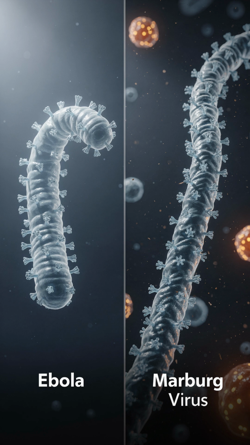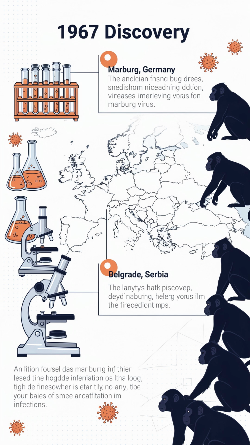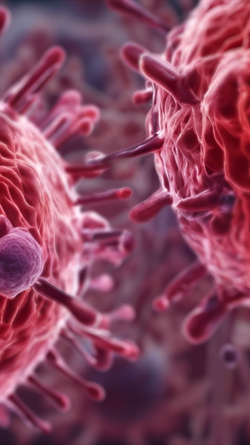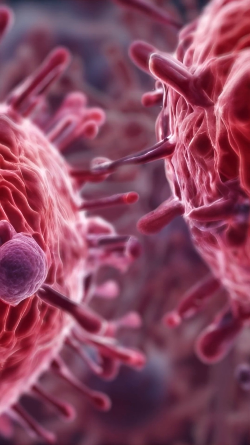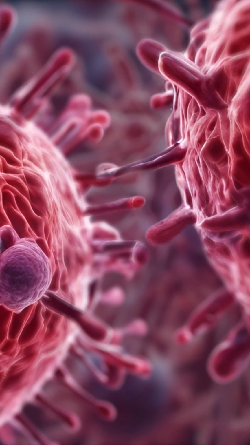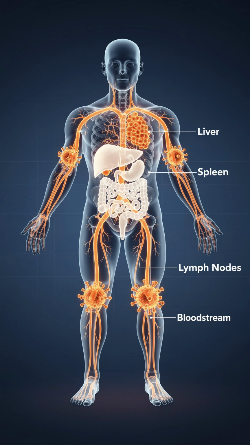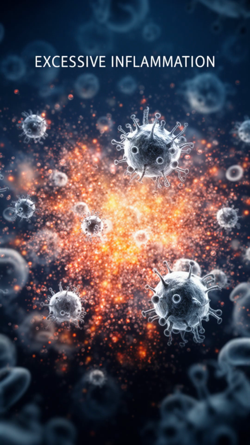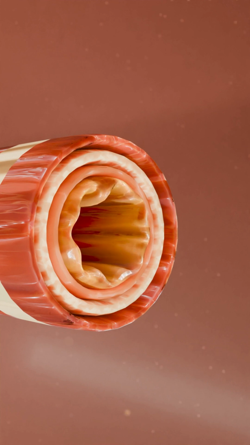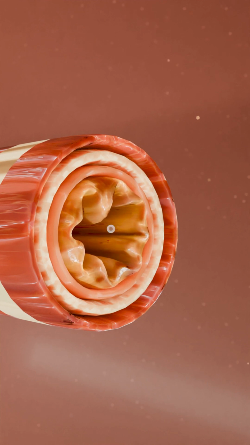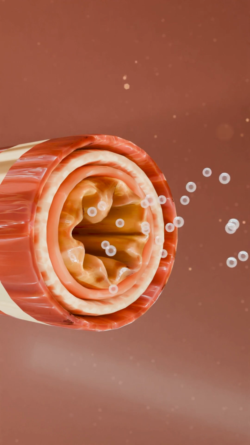Marburg virus is closely related to Ebola virus and causes a clinically similar disease. It was first identified in 1967 during outbreaks among laboratory workers in Germany and Serbia who had been exposed to infected primates imported from Africa. After entering the human body, filoviruses initially infect immune cells such as macrophages and dendritic cells. The viruses then spread through the bloodstream to multiple organs, including the liver, spleen, lymph nodes, and vascular system. One of the most dangerous aspects of filovirus infection is the dysregulation of the immune response. The viruses interfere with normal antiviral defenses while simultaneously triggering excessive inflammation and vascular damage.